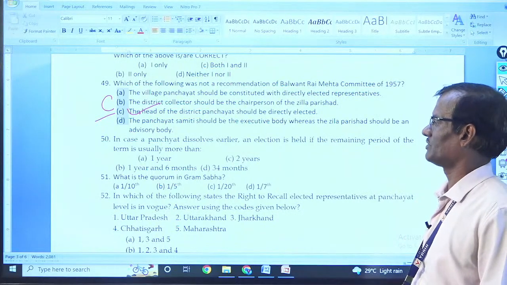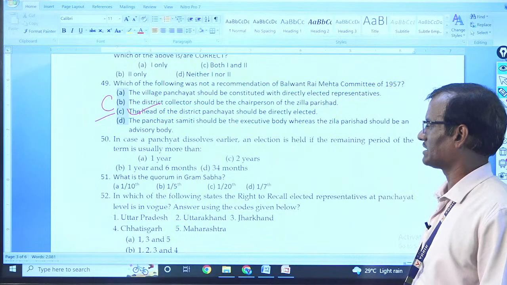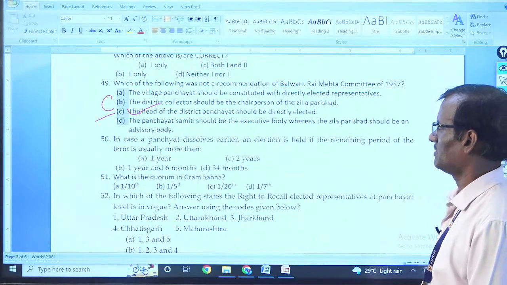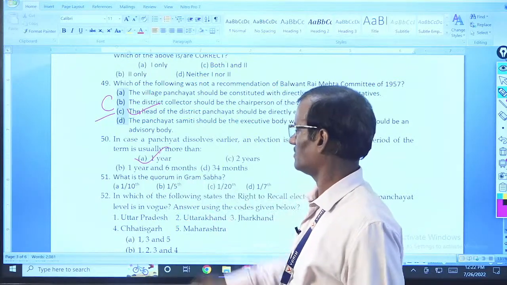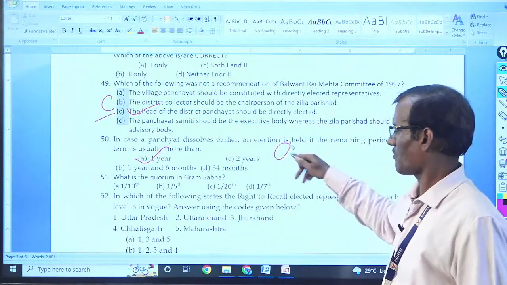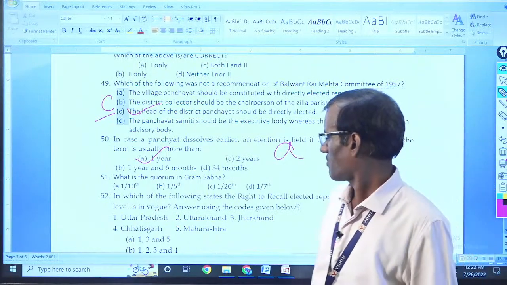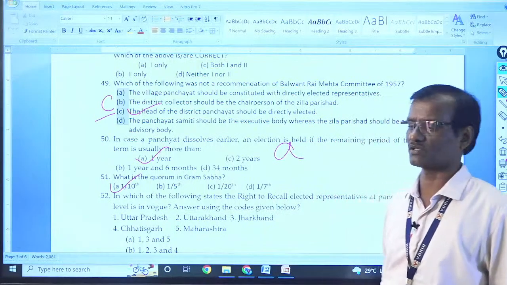The Panchayat Samiti should be executive, yes. In case Panchayat dissolves earlier, an election is held if the remaining period is more than, there is no option, so that is usually 1 year, A. What is the quorum of Grama Sabha? That is 1/10. It varies from state to state.